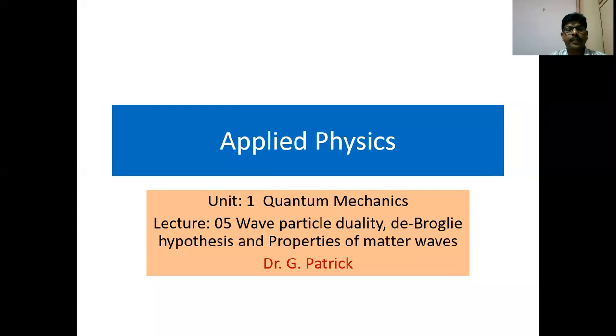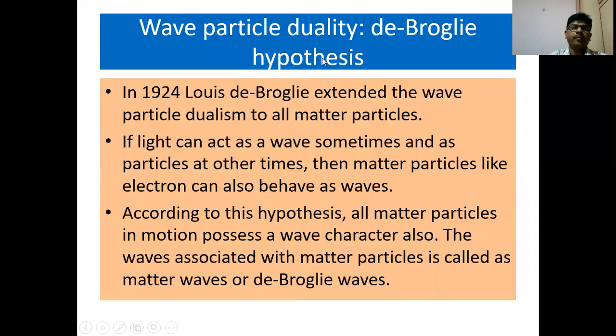In this lecture, we are going to study about wave-particle duality, de Broglie hypothesis, and properties of matter waves. This is lecture 5 of Unit 1 Quantum Mechanics. Now, what is this wave-particle duality as explained by de Broglie hypothesis?